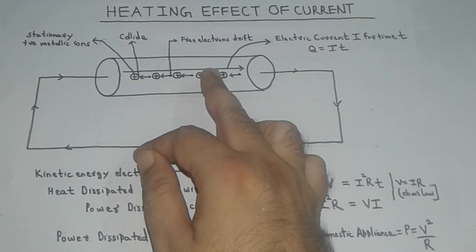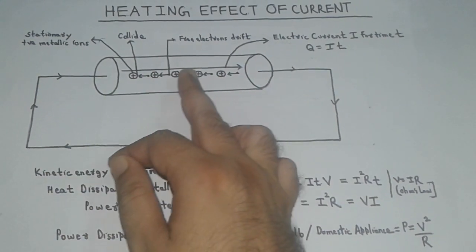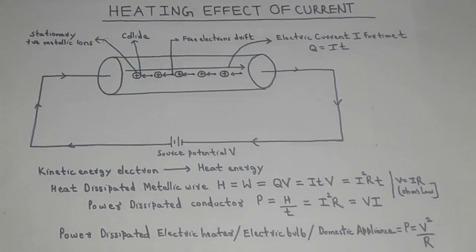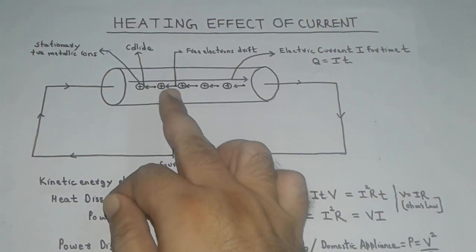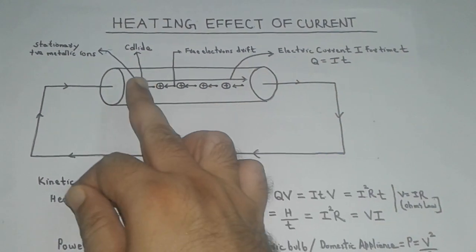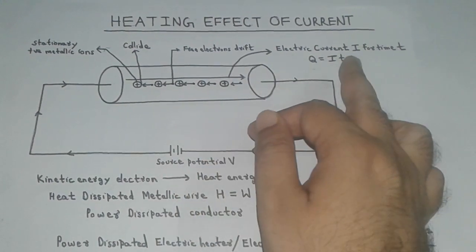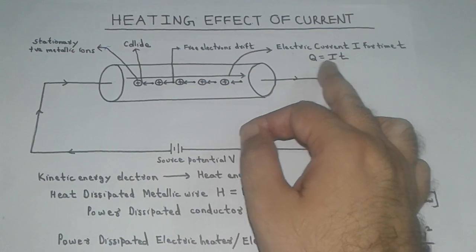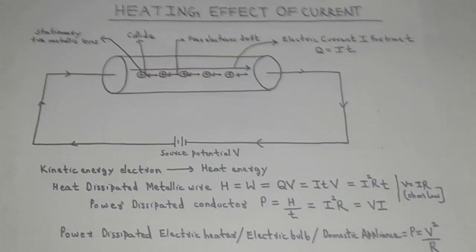Let a charge q coulombs flow in the metallic conductor for time t. So if an electric current I flows in the metallic conductor for time t, then the charge q coulombs is given by q is equal to It.